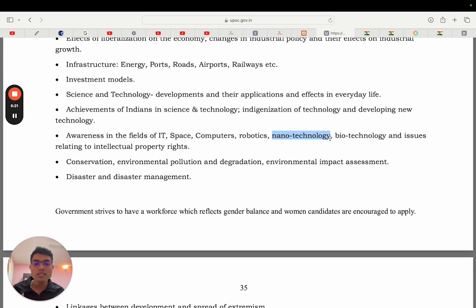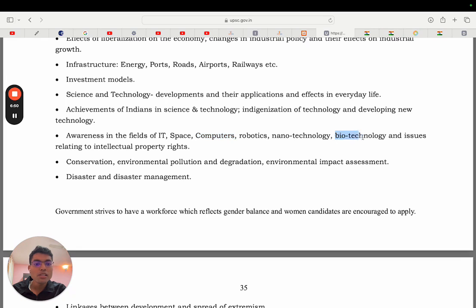We are more interested in applications when it comes to mains, so that when a question comes on the nanotechnology mission of India and what nanotechnology can be used for, you can write a decent answer around it. So for each of the topics, you can just Google or go on YouTube to see what's going on. For computers, quantum computers are something new. So Google what quantum computers can do, what quantum science is, and what the government of India is doing for quantum science. Then you will come across the National Quantum Mission, so Google it.